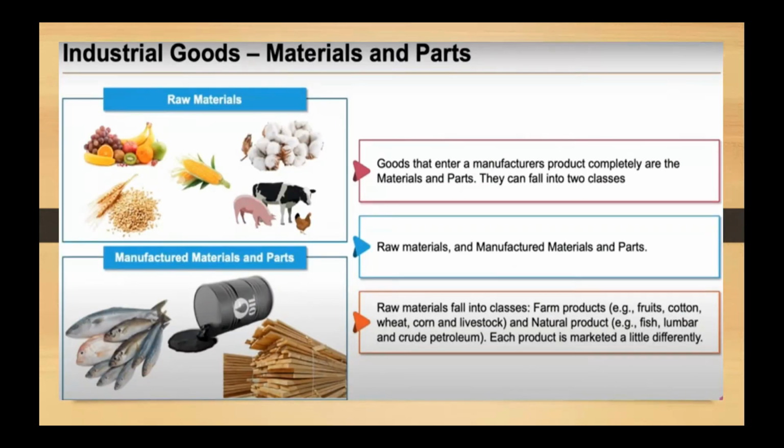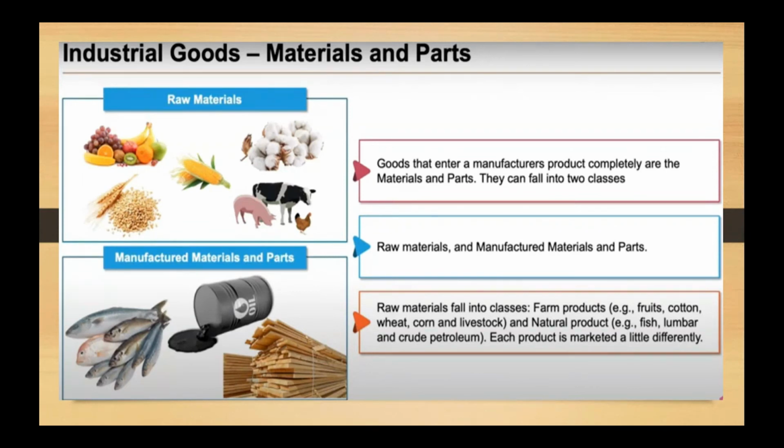So the first category, raw materials and parts. What is raw material? Raw material is further categorized into two categories: farm products, like fruits. You are using fruits as a raw material and producing juices. Okay, so juice is the finished product. You're using cotton as a raw material and then you're converting it into cloth. What is cloth or a dress? It is again the finished product. You're using wheat and converting it into wheat bread. Okay, so all these raw materials from the farm products are taken for the production process and then they are converted into a finished product.